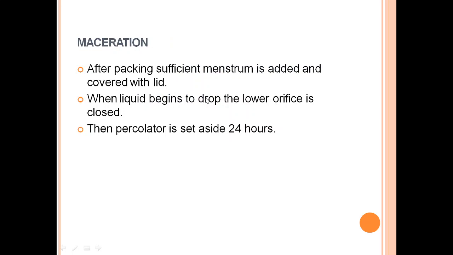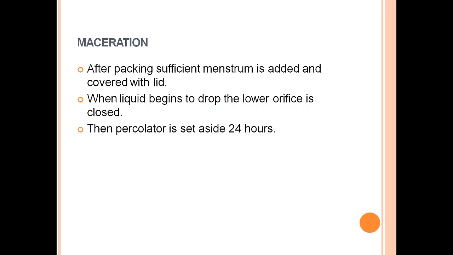So maceration happens after that. After packing, sufficient menstruum is added and it is covered with a lid, and when liquid begins to drop from the lower orifice, it is closed, and then the percolator is set aside for 24 hours. During these 24 hours of maceration, the menstruum penetrates into the tissue of the drug and dissolves the active constituents. A short maceration before percolation also enables the extraction of active constituents with considerably less quantity of menstruum.